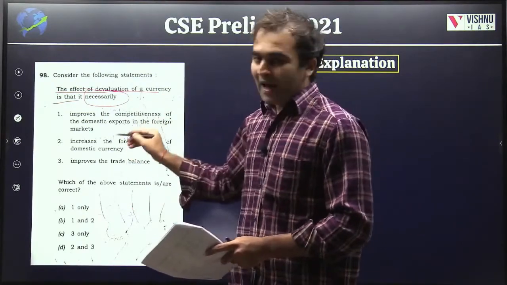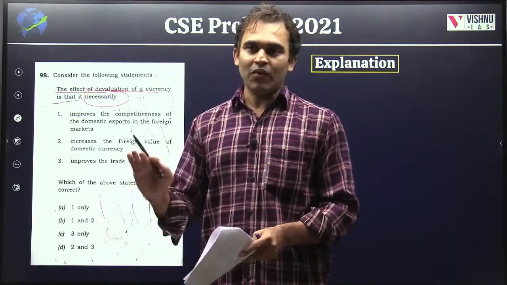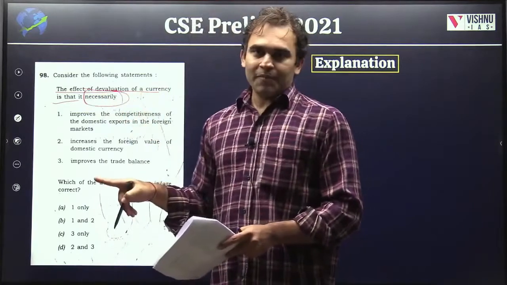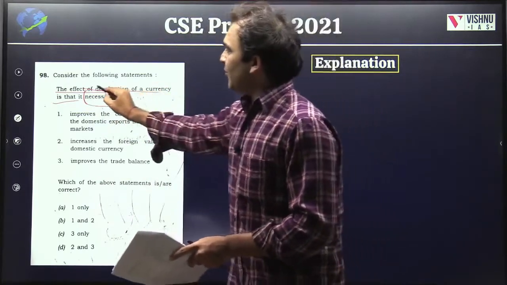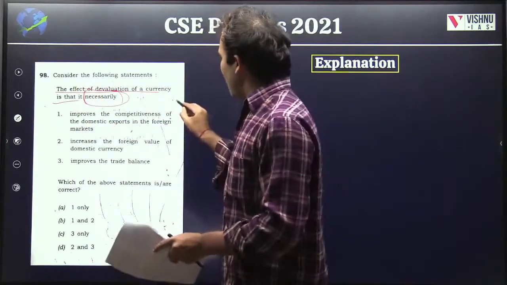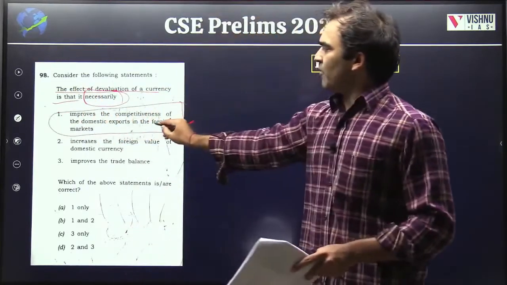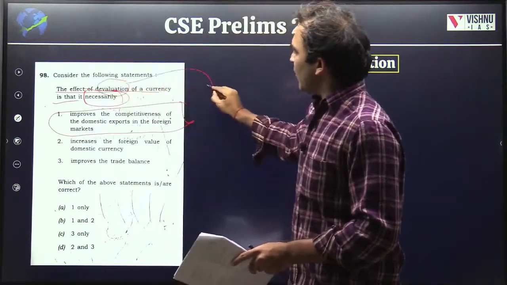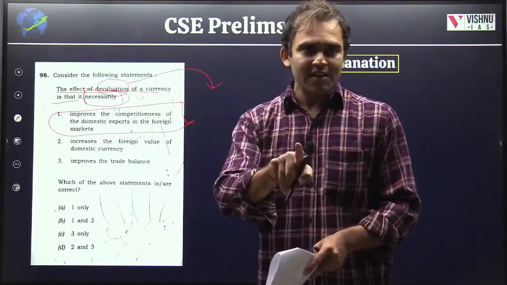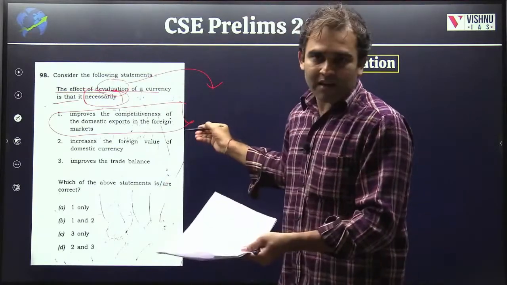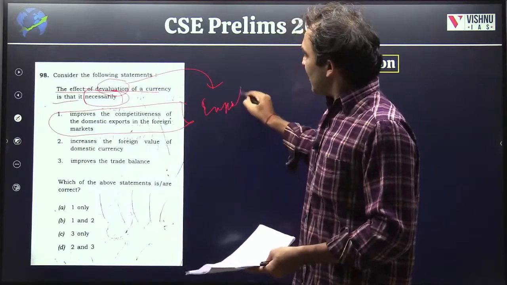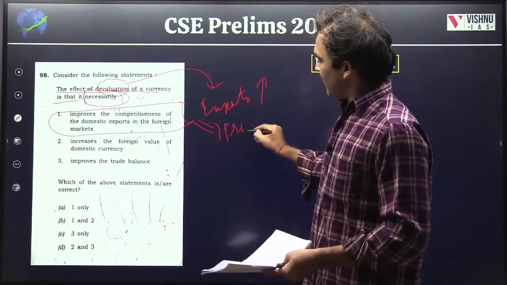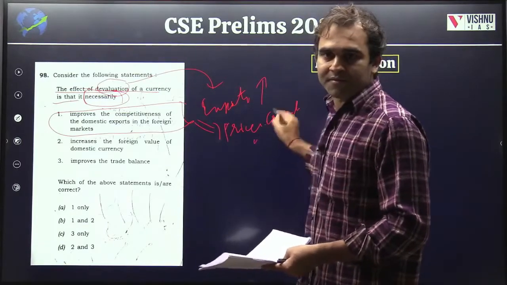Necessarily means what will happen for sure. I'll give you the answers without this word and with that word. First, let's see without that word. The effect of devaluation of a currency is, number 1, it improves the competitiveness of domestic exports in the foreign markets. Yes, right. Why will a country go for devaluation when it is having a crisis? First of all, to earn easy money through exports. Your exports increase because they become more price competitive.